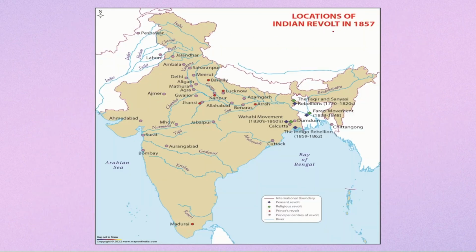Finally, we have a map over here. Can you see? This is a map which shows you the places all over India from which the Indian Revolt of 1857 took place. It was indeed a great revolt of Indians against the British. But the reason we did not win was that we were all divided. There was no unity, and that was the main reason that the first war of Indian independence failed and we did not achieve freedom at that time.